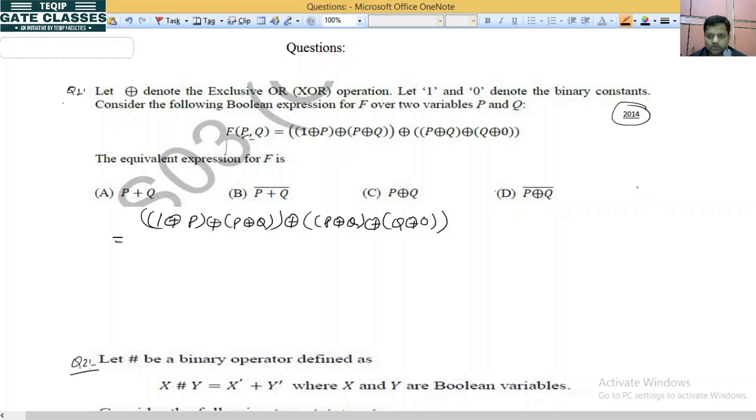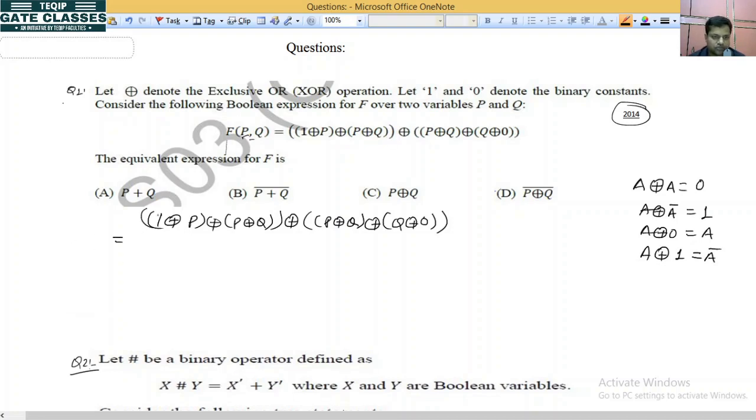So we know one thing: when A XOR A, both are the same, then the output will be 0. A XOR A bar will be 1. A XOR 0, at 0 it works as a buffer, and at 1 it works as an inverter.